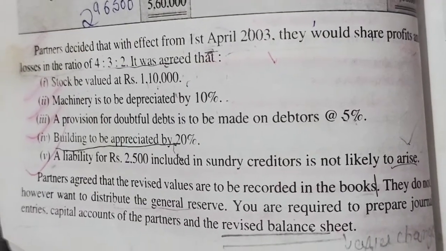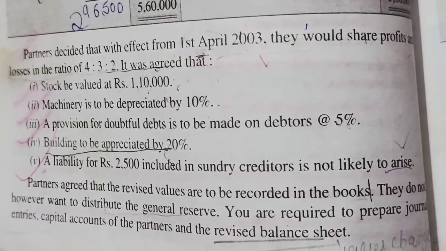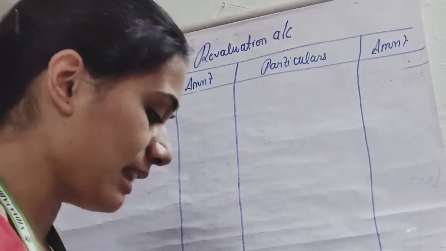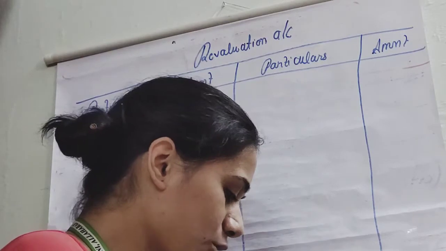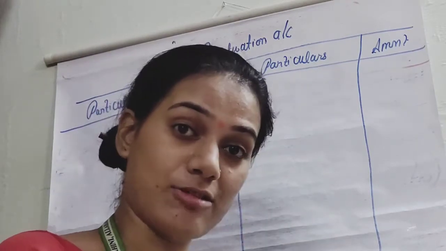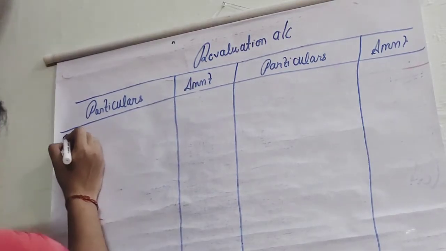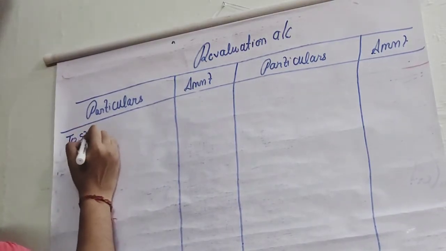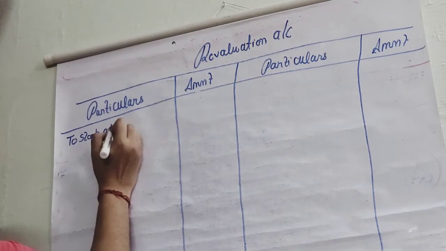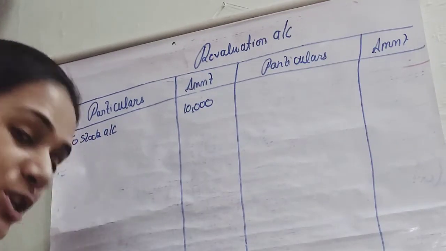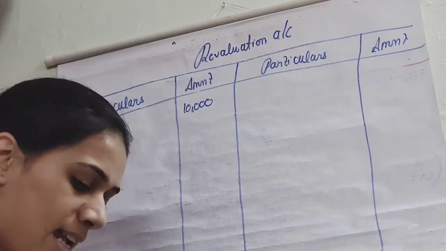So now partners agreed that the revised values are to be recorded in the books. तो stock जो है वो 1,10,000 है. So we have stock as 1,20,000 मतलब 10,000 से कम हुआ है. तो ये हमारा लॉस होगा. तो इसे हम यहाँ दिखाएंगे to stock account 10,000. Clear?